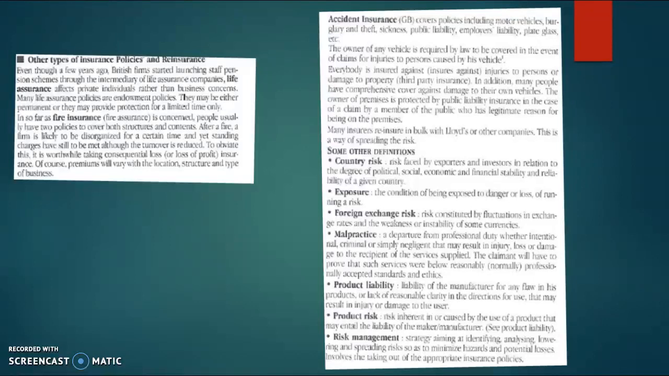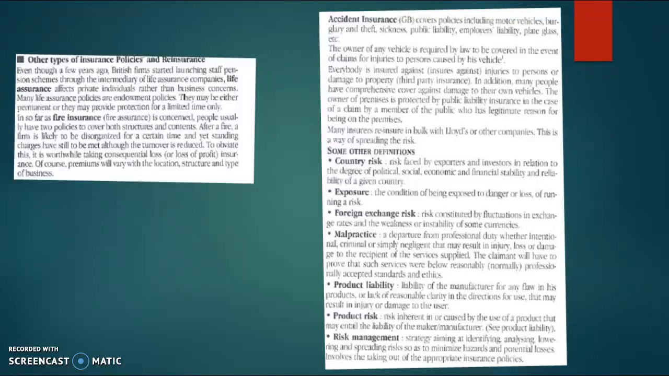The owner of premises is protected by public liability insurance in the case of a claim by a member of the public who has legitimate reason for being on the premises. Many insurers reinsure in bulk with Lloyd's or other companies. This is a way of spreading the risk.